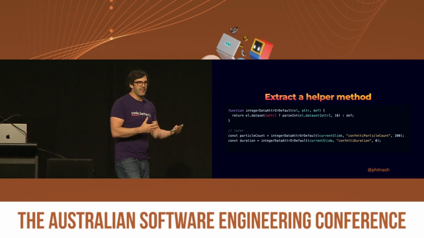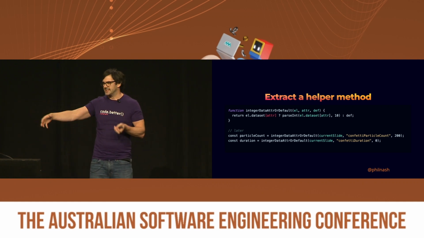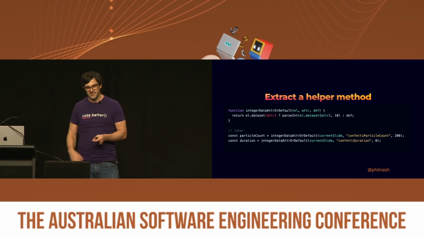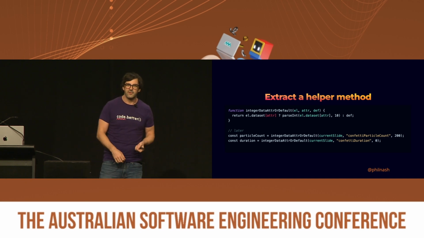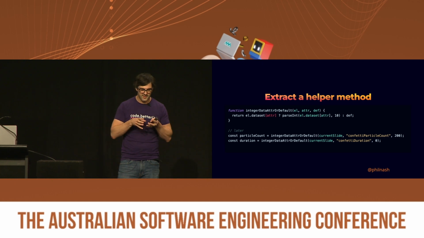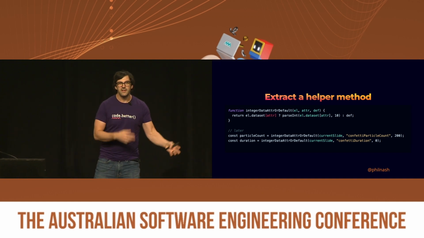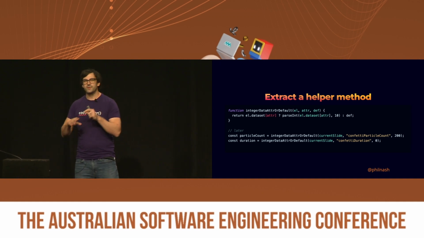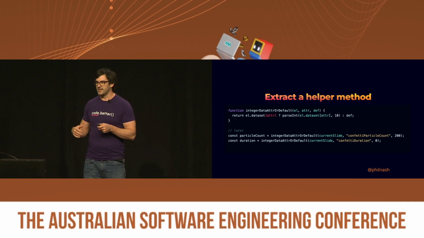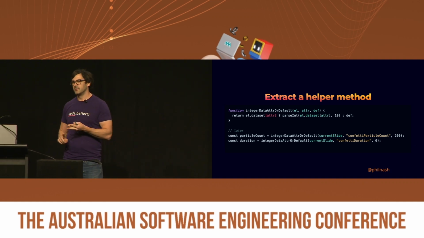And then when we call that in the main function, we don't have to worry about what the implementation of that is, whether it's this bunch of ternaries or whatever. We just know that we're going to get out of the other side an integer. Well, we'll get an integer either from the data attribute or the default. And so we reduce the nesting and the amount of ternaries and the duplication in the main function. But then inside of our helper method, we've also reduced the context that we have to consider when we then look at this helper method itself. Inside this method, we only care about an element, an attribute, and a default.